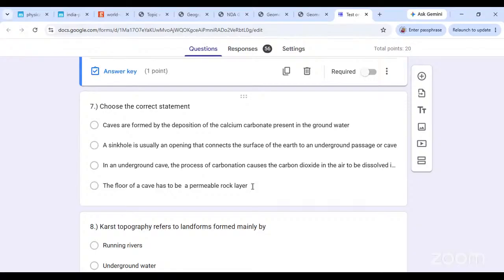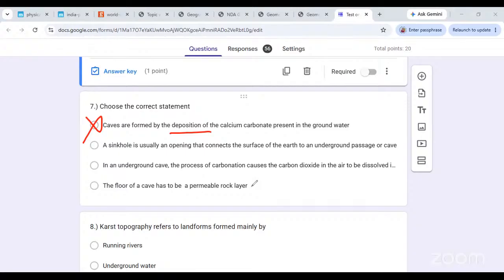Let's consider each statement. We are saying caves are formed by the deposition of calcium carbonate. Are caves a depositional feature or an erosional feature? Stalactites, yes, correct, but caves do not form by deposition. Caves are erosional features which cannot be formed by deposition. The speleothems inside the cave, the stalactites, stalagmites, pillars, are formed by deposition. But the cave itself is a hollow formed by erosional processes, by solution.